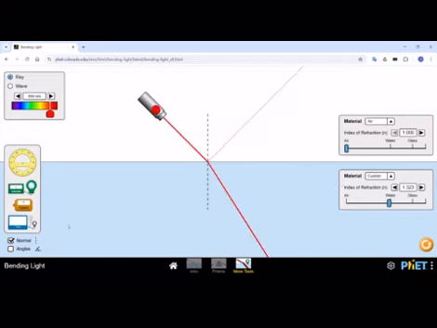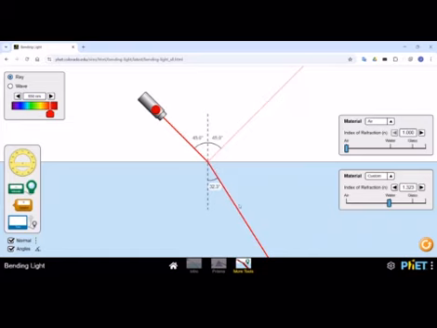See, this angle is 45 degrees and this angle is called the angle of incidence, and this angle is called the angle of refraction.